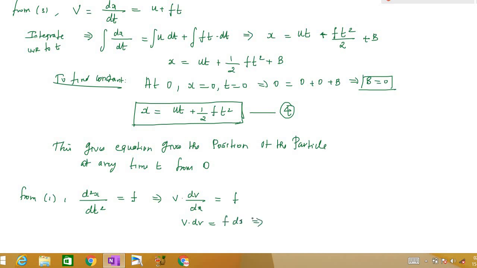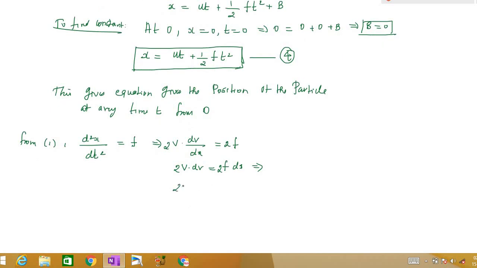So if I integrate this, let me multiply 2 to both sides. If I integrate this, what will we have? This will be 2v square by 2, and this will be 2fx plus some arbitrary constant, right? So 2fx plus c. Now this will be v square is equal to 2fx plus c.